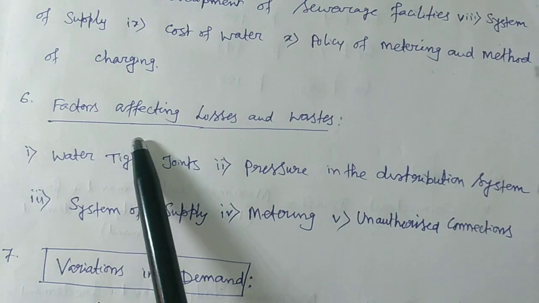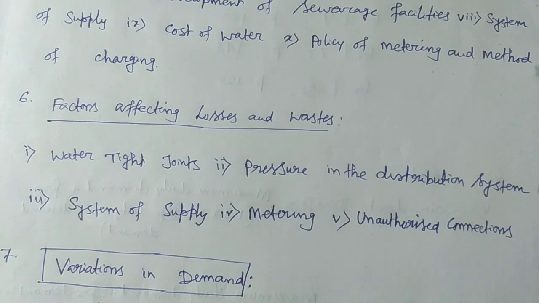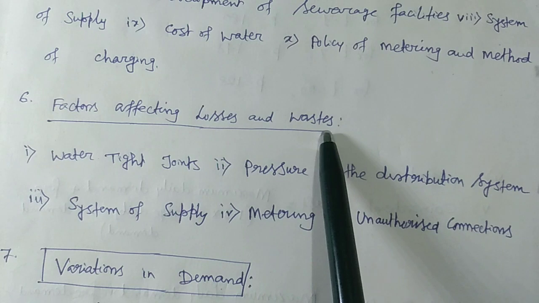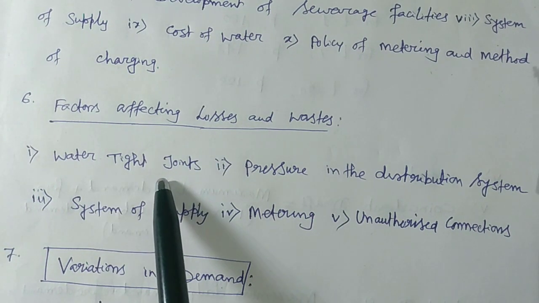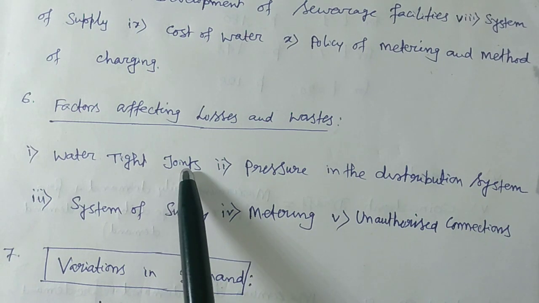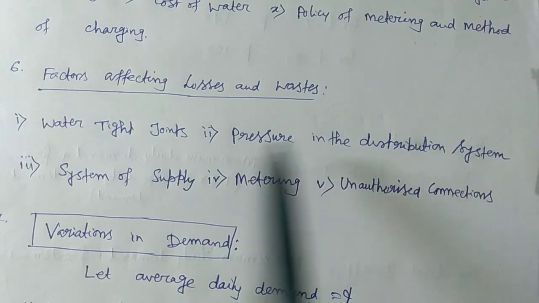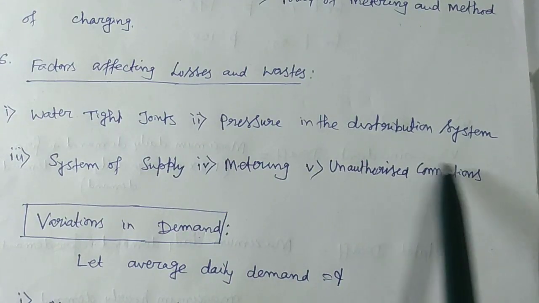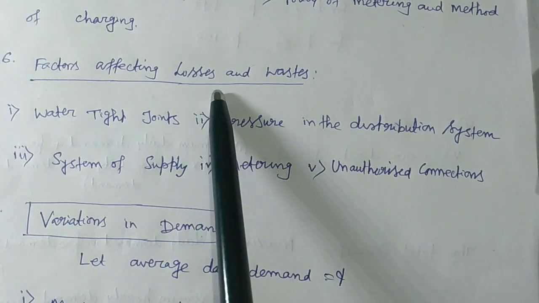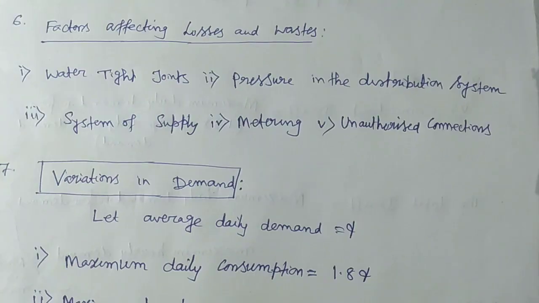Now, what are the factors that affect losses and waste? You know that so much water is wasted every day, everywhere. We should not waste water, but there are so many factors that affect the losses and wastage of water. What are the factors? That is watertight joints. Okay, if the joint is loose, then water may leak. Pressure in the distribution system, system of supply, metering and unauthorized connection. So all these factors affect the losses and wastage.